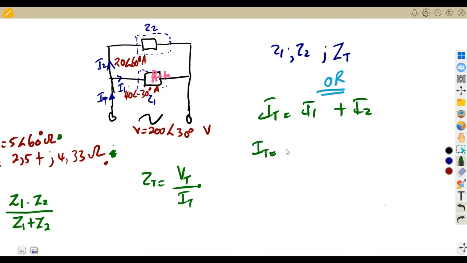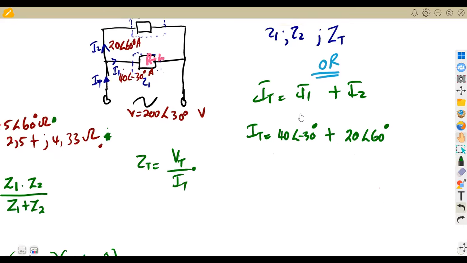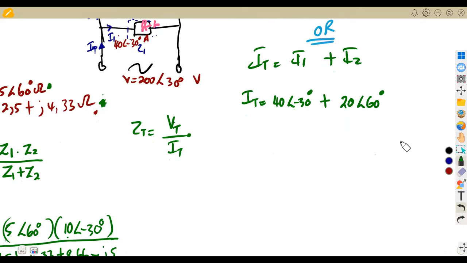So that's I1, which is 40 angle of minus 30 degrees, plus I2, which is 20 angle of 60 degrees. So this is the phasor sum of our current.